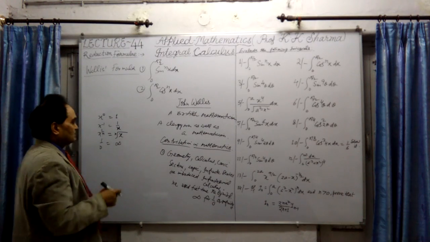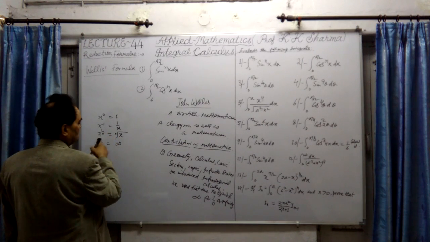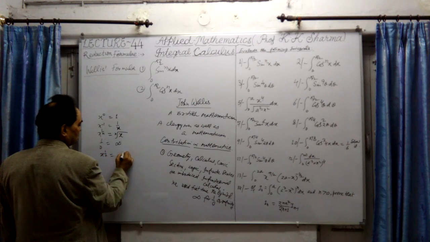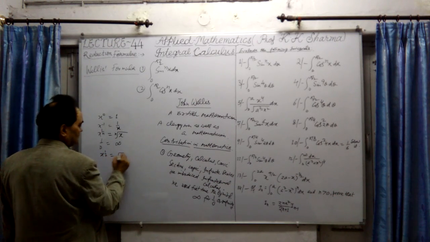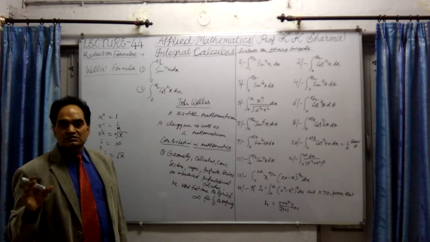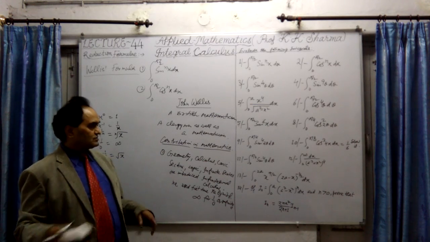A lot of other things, mostly these radical signs. The nth root, the square root, like x raised to the power 1 by 2 is the square root of x, etc. And he even used how to represent the integers on the number line. He introduced the number line system.